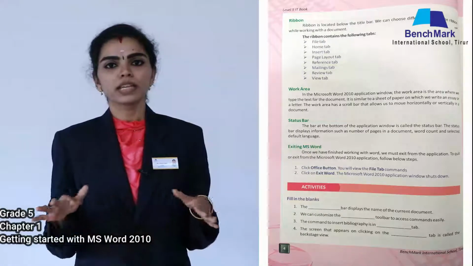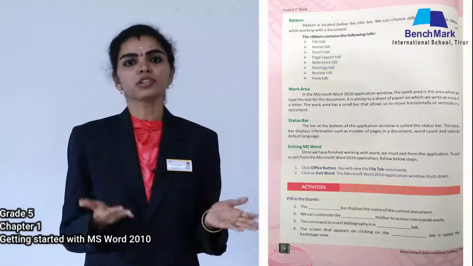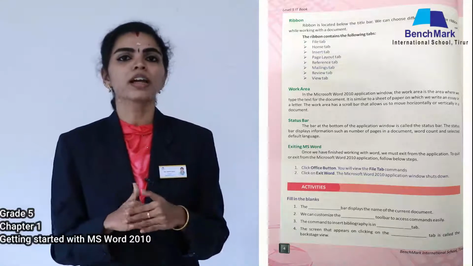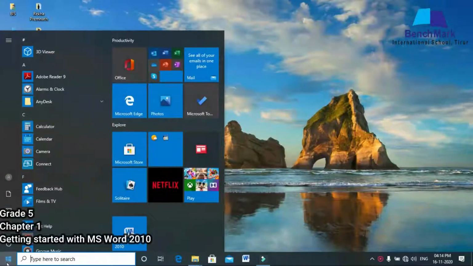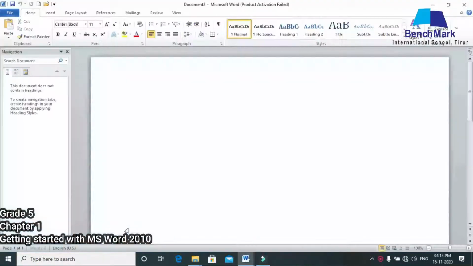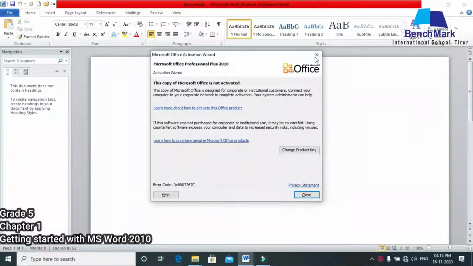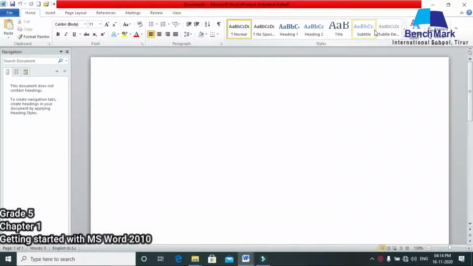So these are the things I want to tell you today, and I will show everything in a demo also, so that it will be more clear. Can you see this? I want to open a Word document. So this is my start menu. By double clicking it, I can open the Word document. Can you see that the Word document has opened? This is the way we open our Word document. Either we can do it this way, or from the start menu you can choose All Programs, Microsoft Office, Microsoft Word 2010. In that way also you can open the Word document.